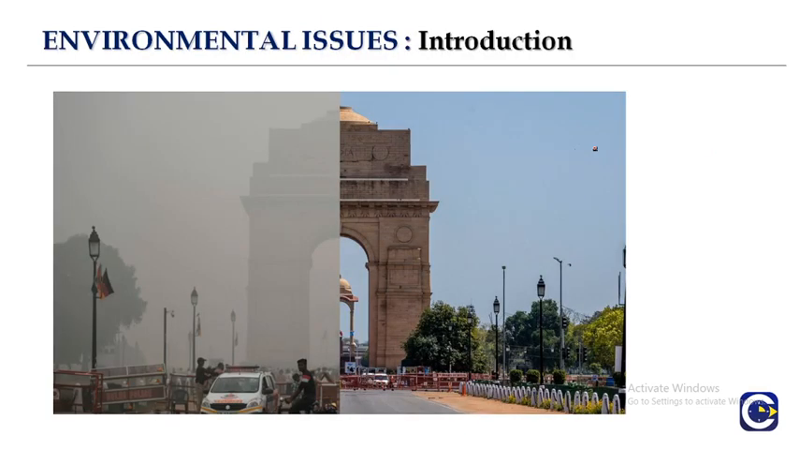So first, if we look at this image, on the left hand side you see there's a blurred image, right? And on the right hand side, you see that's a clear image. This blurred image is of before lockdown. And this image, which is very much clear, is during the lockdown.